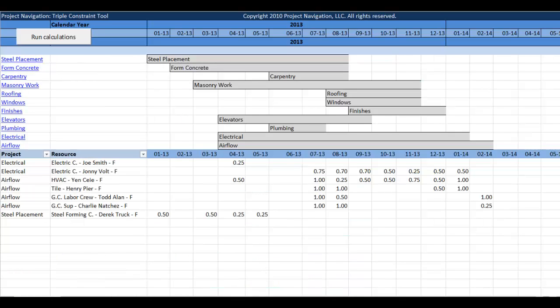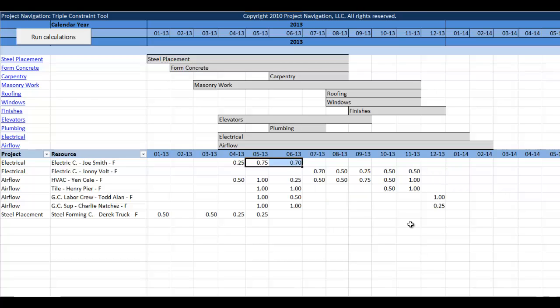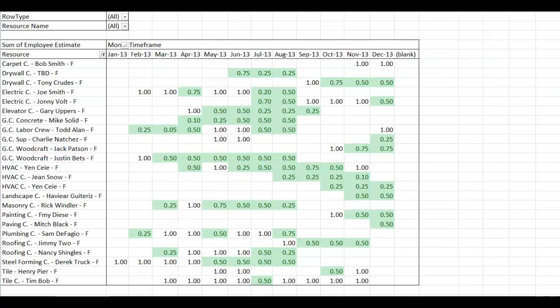I will move the work to Joe and then move my airflow project back on schedule since the necessary work can be completed. I can see my timeline is now back on schedule. Now let's check the allocation of my resources. I can see that my resources are more evenly allocated now and within my contracted timeline. This also solves the second issue with my over allocation of resources.